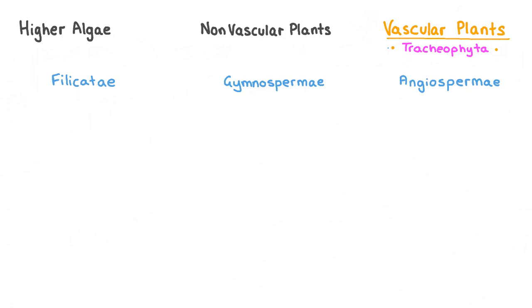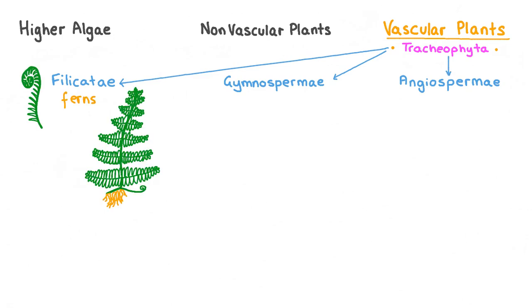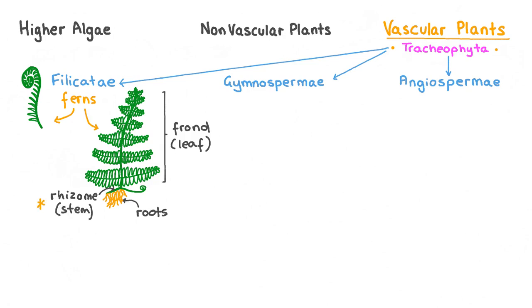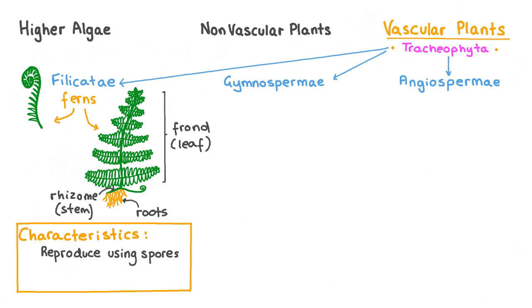Tracheophyta can be further divided into three groups: Filicophyta, Gymnosperms, and Angiosperms. Plants belonging to the group Filicophyta are more commonly known as ferns. The majority of ferns are found as herbs, and some as shrubs or trees. They have stems, leaves, and roots extending through the ground. Ferns do not produce flowers or seeds, but instead reproduce using small reproductive structures called spores. Their leaves have a pinnate shape.